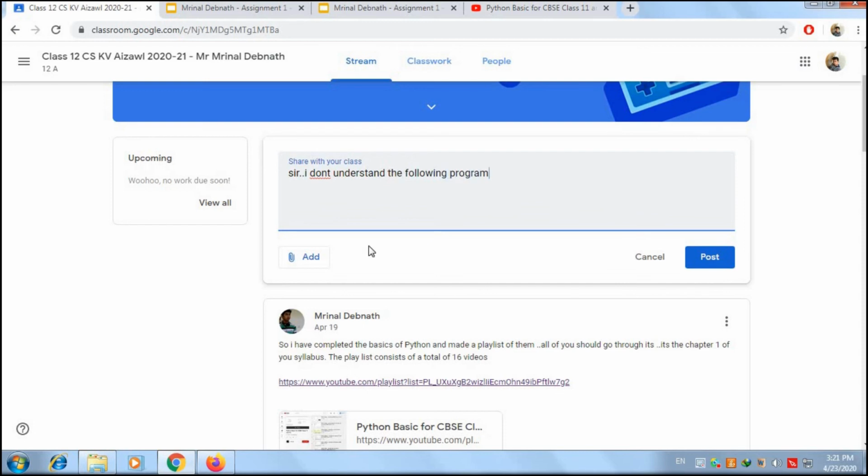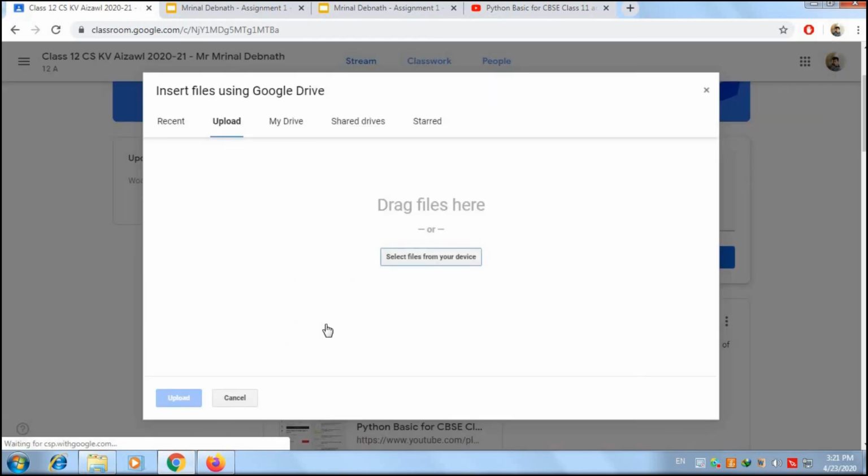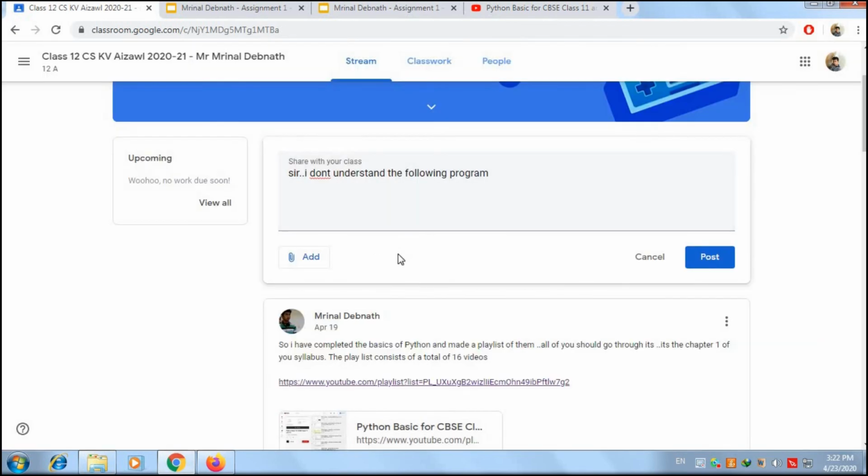And then you can add the snapshot of the program as we have done earlier. Then it will be listed in here, and I'll get into it and try to solve it, and I'll tell you how it's actually done and try to clear your confusion. So does it make sense?